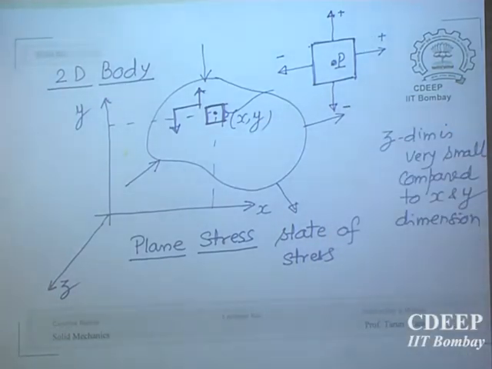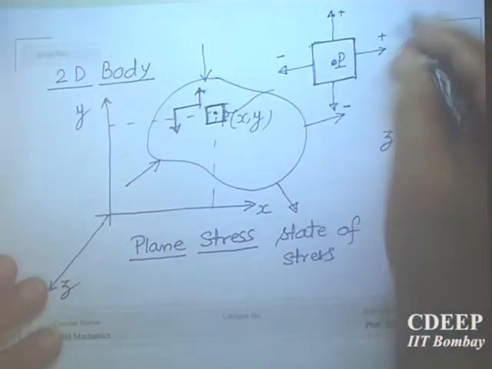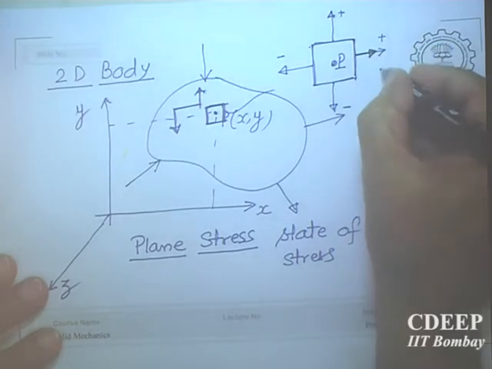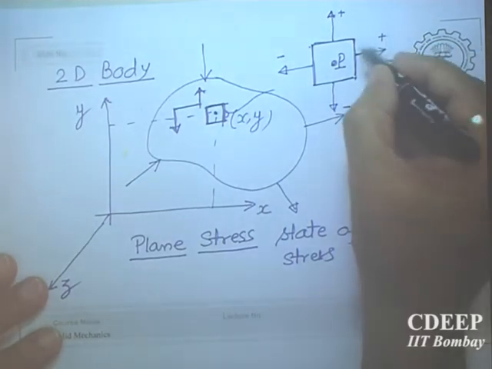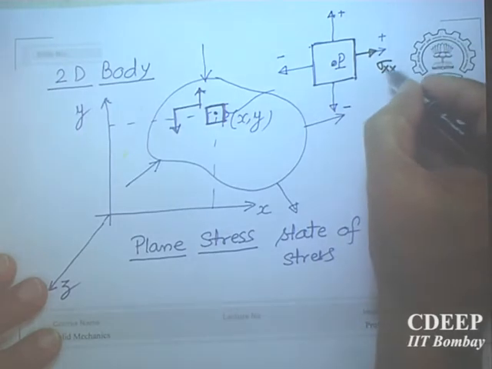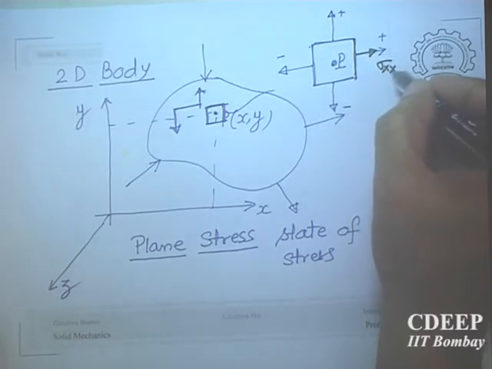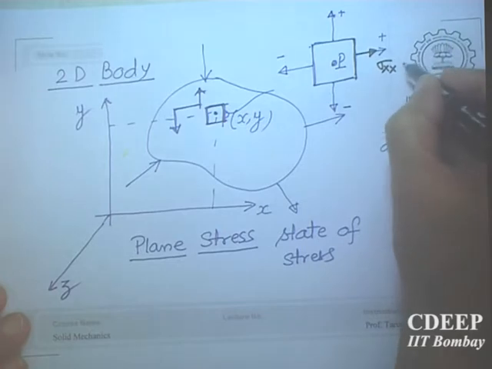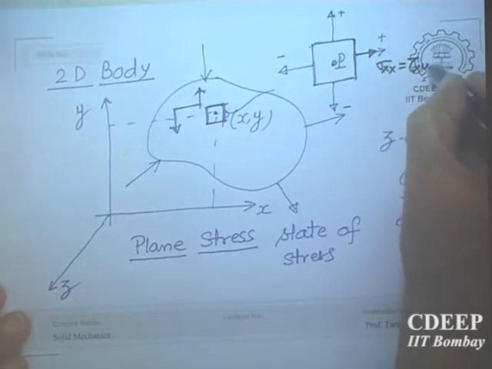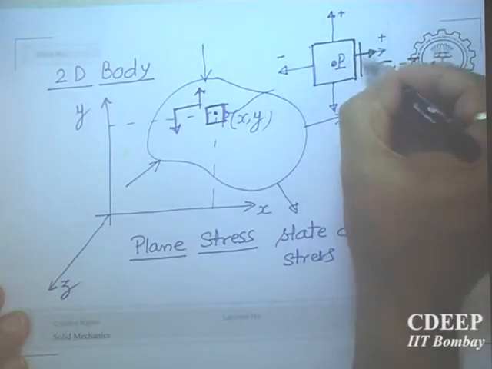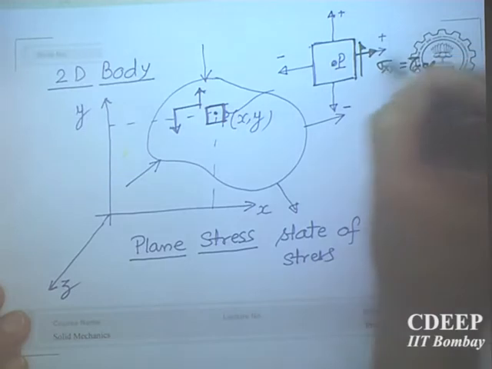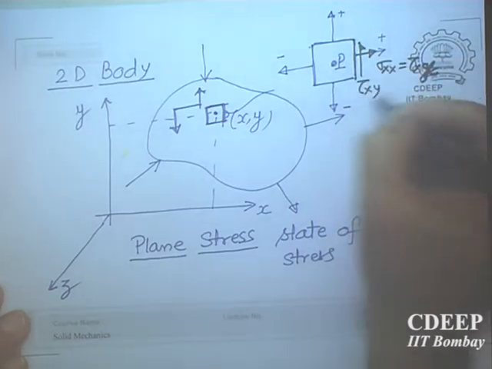Now the stress acting on the positive x plane will be sigma x, or tau xx, on a plane whose outward normal is in the x direction. So the first subscript will be x. In fact, two subscripts are not needed if I denote it by sigma x, but then this will be tau xx. Then the shear stress on this plane will be tau xy.